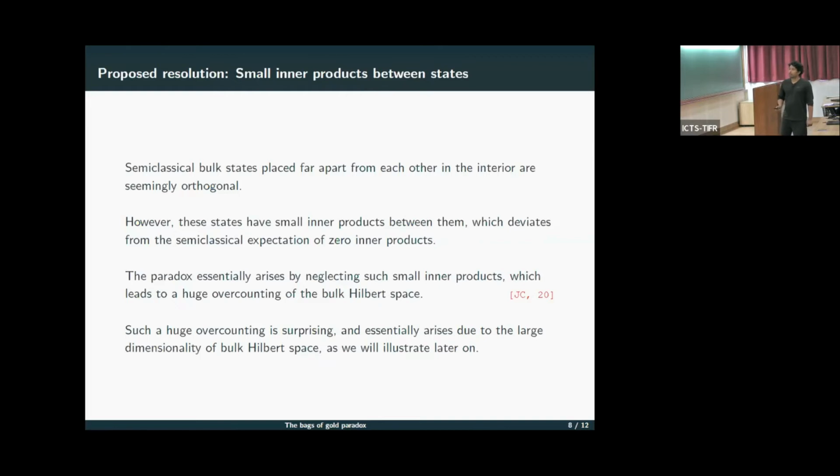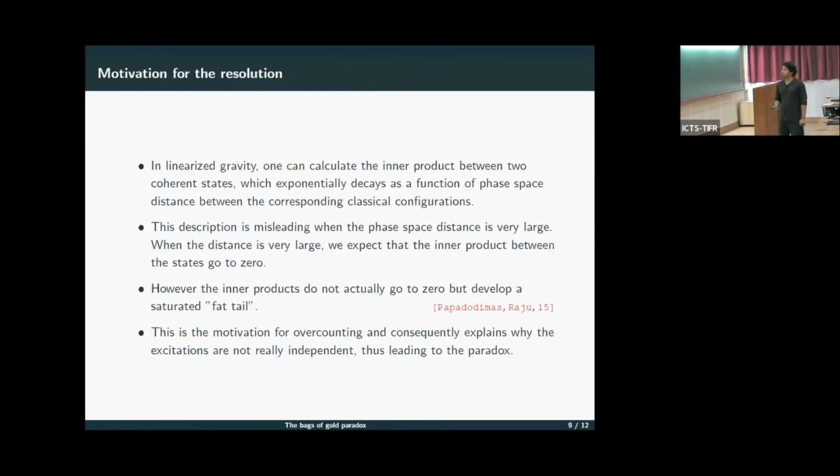Such a huge overcounting is surprising and essentially arises due to the large dimensionality of the bulk Hilbert space, as we will illustrate later on. So let me just briefly motivate why we considered this resolution.